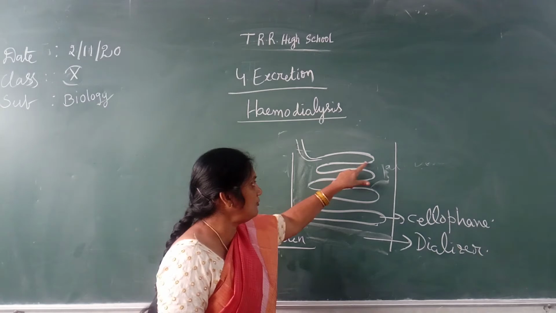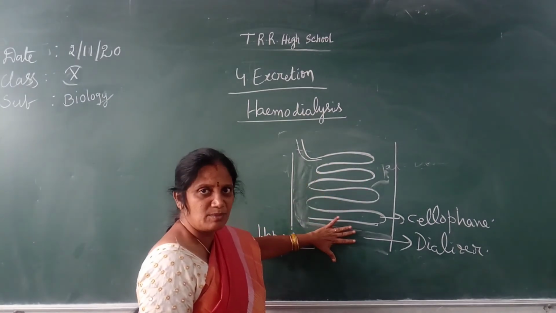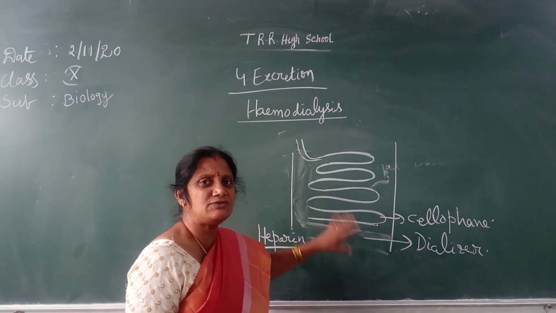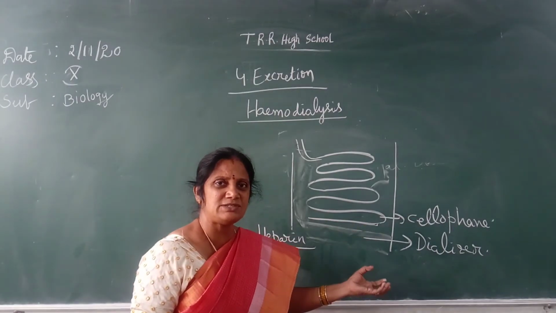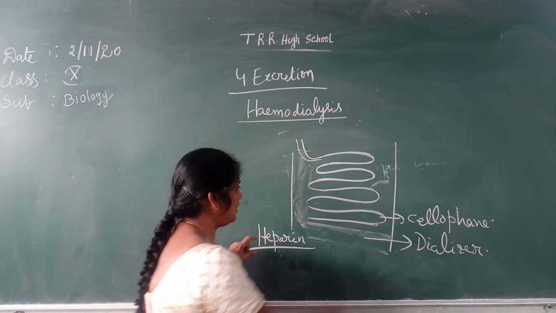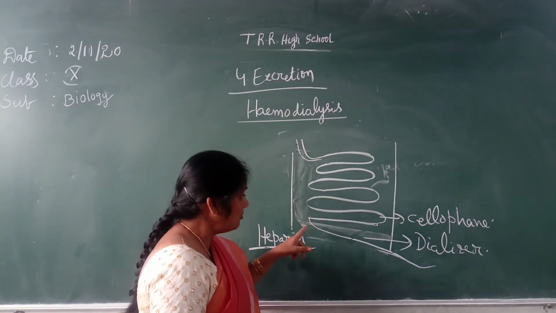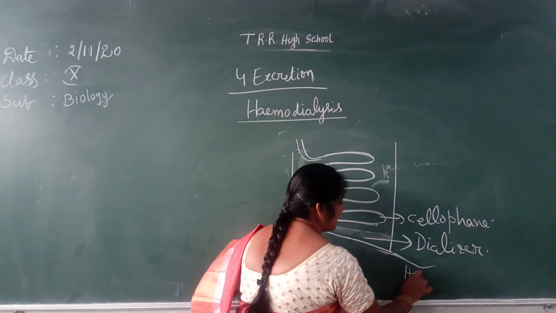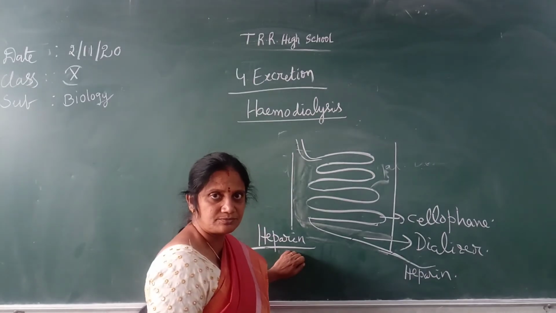When the blood flows through these tubes, the dialytic fluid already contains the plasma, so only the nitrogenous waste will be filtered. Urea, uric acid, ammonia, only the nitrogenous waste will be removed from this blood. Then it goes again to the main vein, and the blood enters into the body again. Before entering the body, they add heparin again.